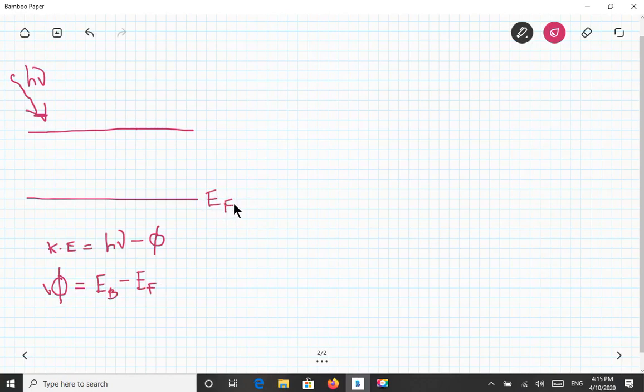If we take this as the Fermi energy, which is the maximum energy level where the electron can occupy, and this is the binding energy, which is the energy level from which the electron should be released, so that it will get the energy from the photon and get released from this binding energy.